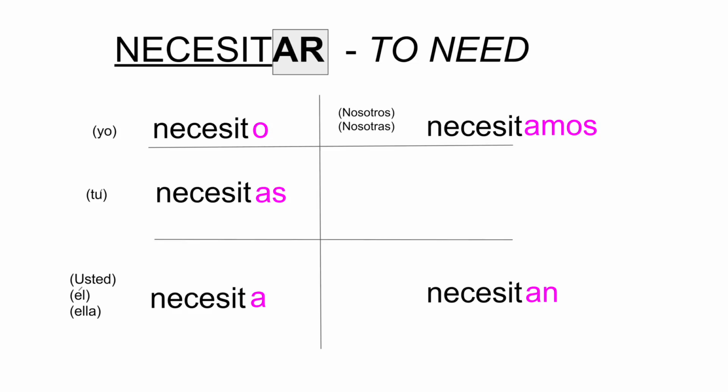So necesitan can mean you all need or it can mean they need. When I put a pronoun in front of it, then it limits it. So if I say ustedes necesitan, it only means you all need. Ellos necesitan, now it only means they need.